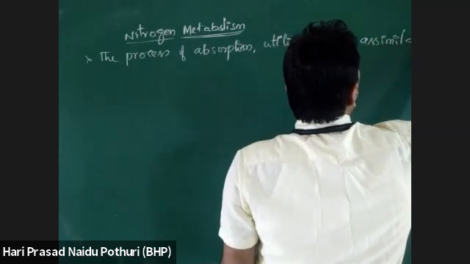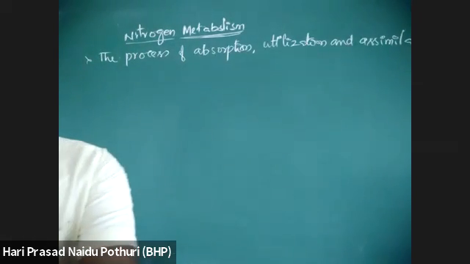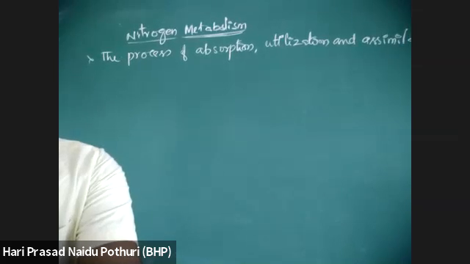Assimilation is a process where the element which is absorbed will be set into the biomolecule.